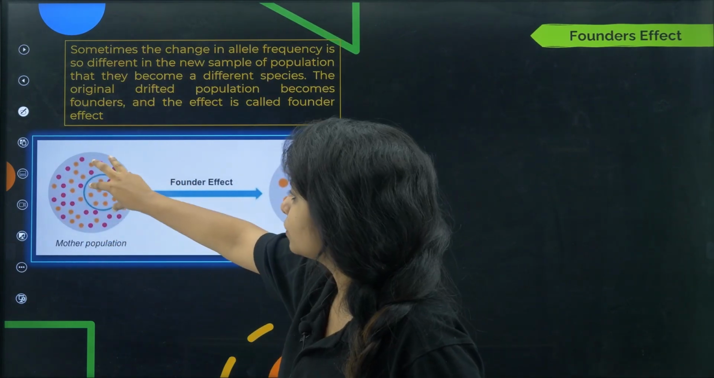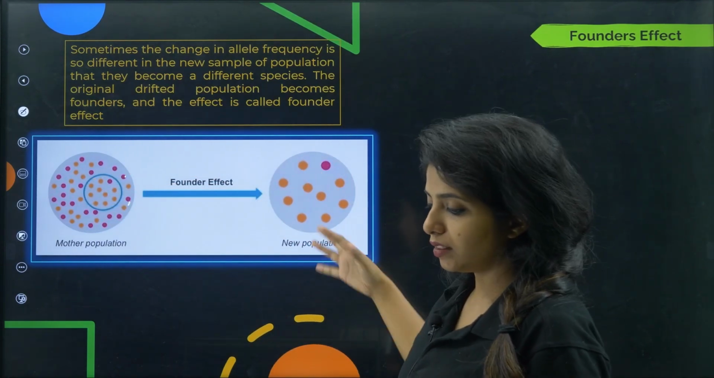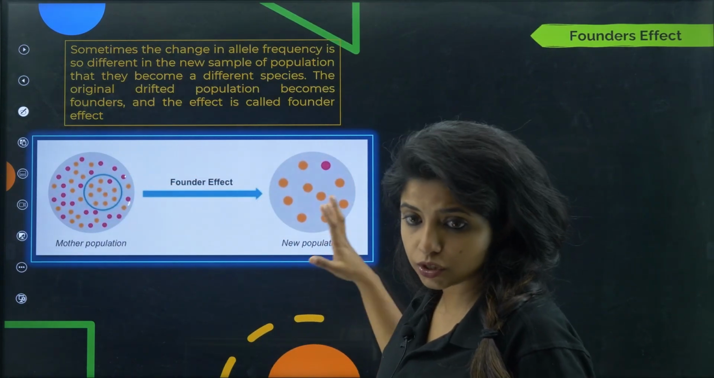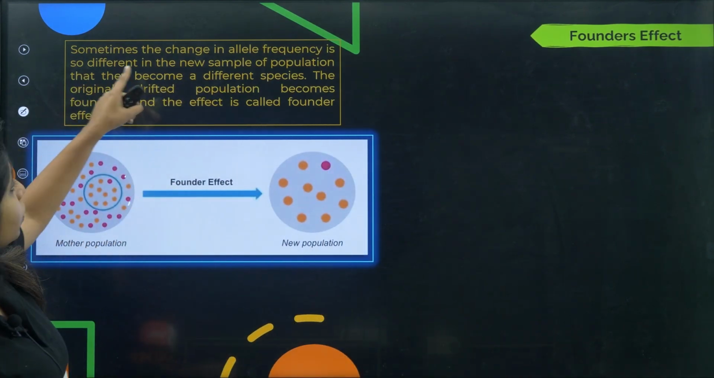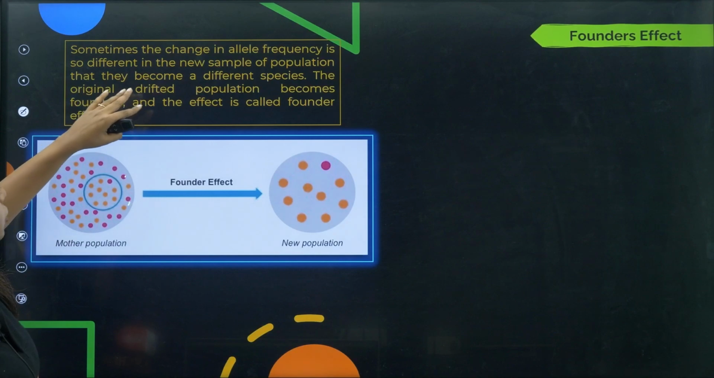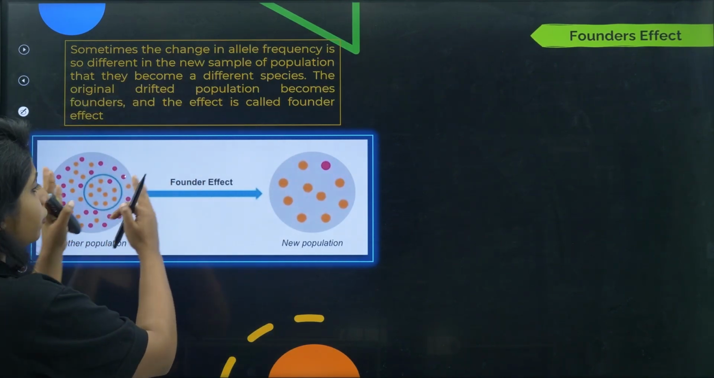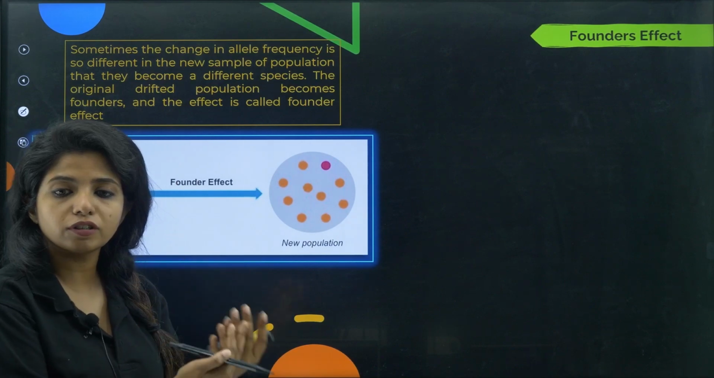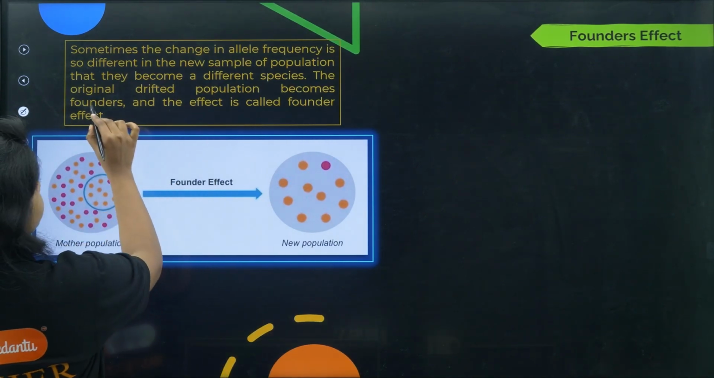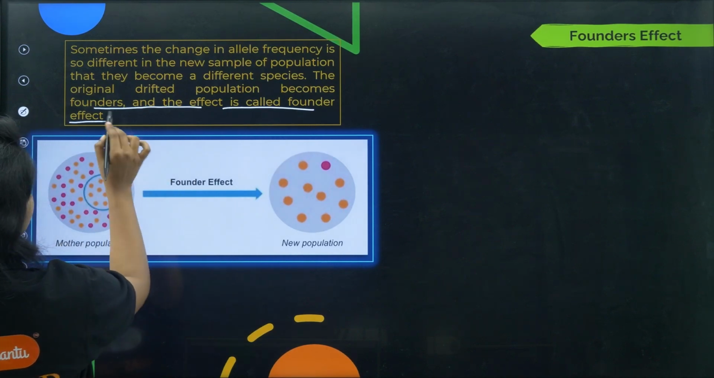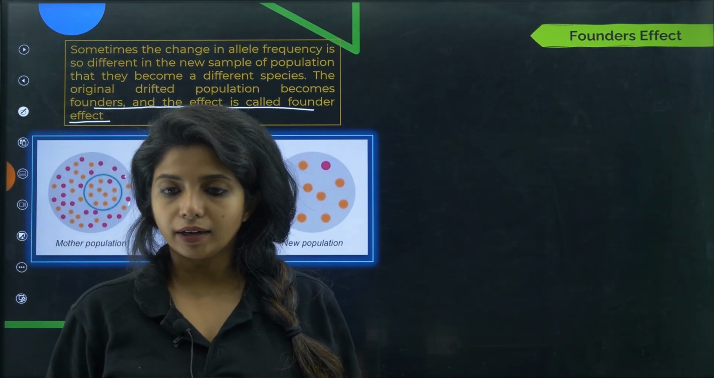Among them, the orange ones that you see over here came over here and now they have established themselves. They are acting like we are the founders of this particular place. This is known as founder's effect. So sometimes the change in the allelic frequency is so different in the new sample of population that they become a different species altogether. Now these guys will be very different from these guys, so they become a whole different species, and the original drifted population becomes founders, and the effect is known as founder effect. This effect is known as, children, founder's effect.